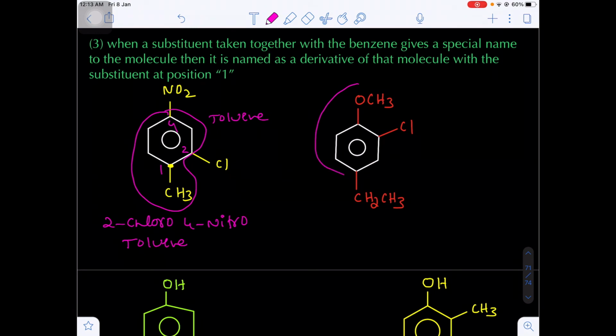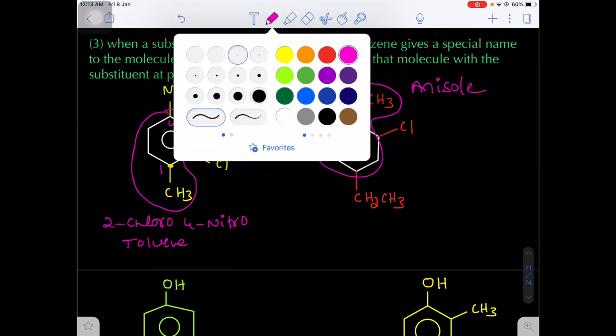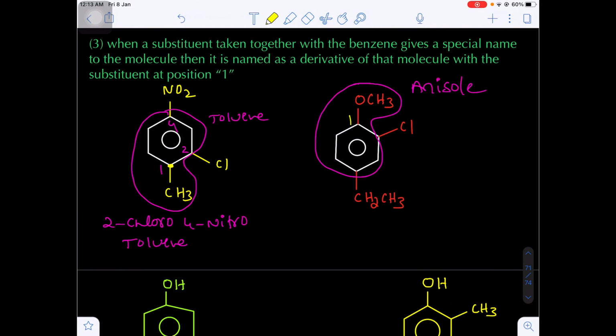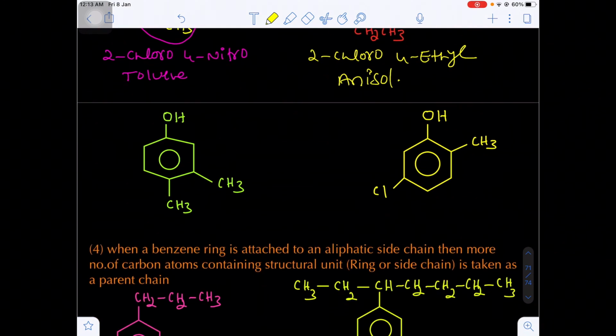Now here, when benzene contains an alkoxy group, a methoxy group, this is called what? Anisole. This is called what? Anisole. So there is a special name, that's why I am giving the number 1 to the alkoxy group containing carbon, number 2 chlorine, and number 4 ethyl. Okay, so according to alphabetical order, 2-chloro, next 4-ethyl, methoxybenzene, indirectly anisole.